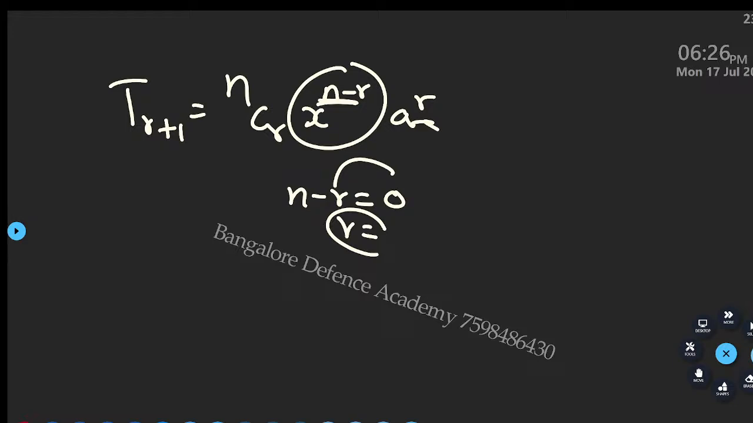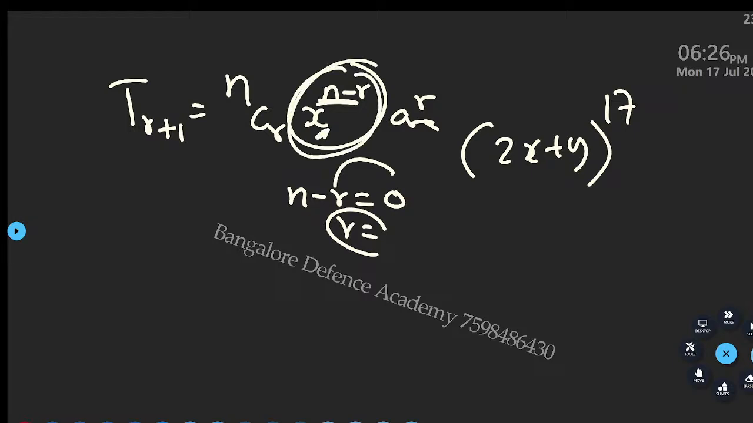For example 2x plus y to the power of 17. Which term is independent of this x, the first term. So for this first term what you should do, 2x to the power of n minus r, when that comes, this is equal to 0, do it like this. So n is 17, take it like this.